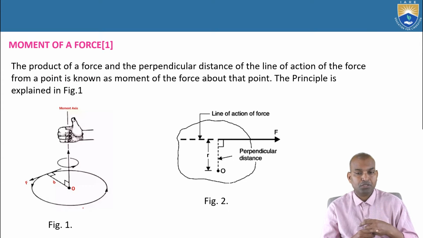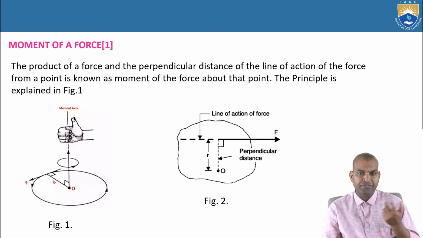This rotary motion can be of two types: clockwise or anticlockwise. If the force is acting on your body in such a way that it gives clockwise motion, then it is known as the clockwise moment.